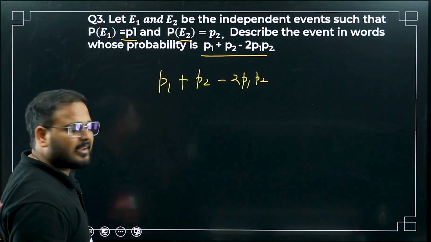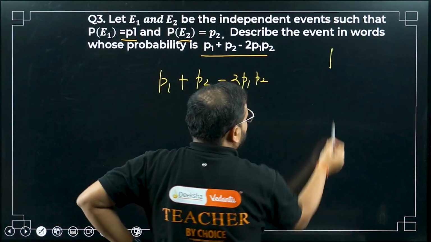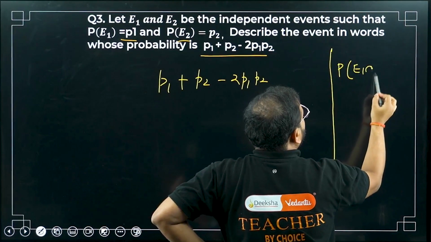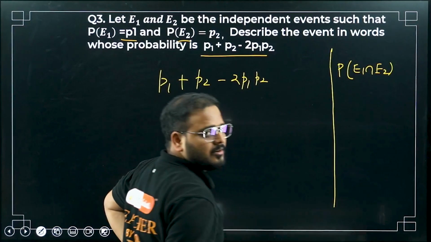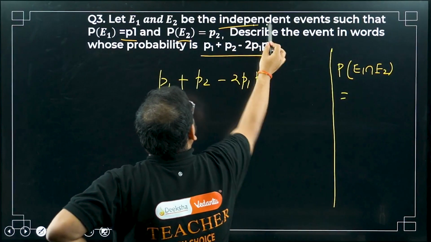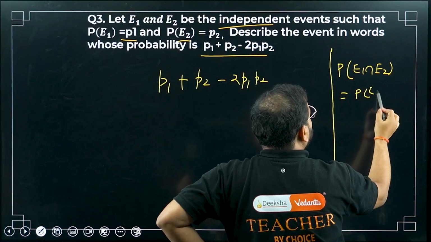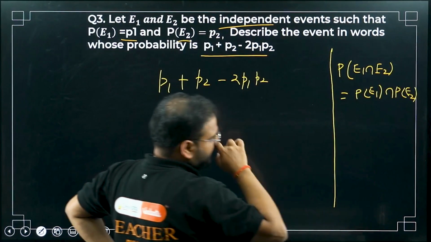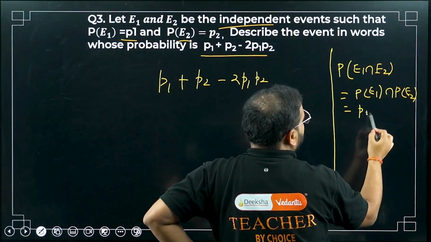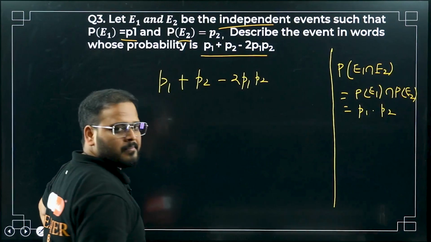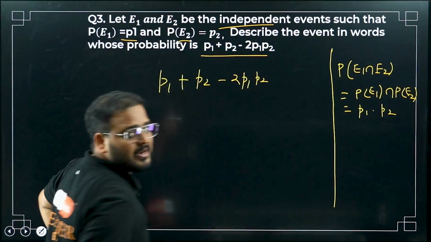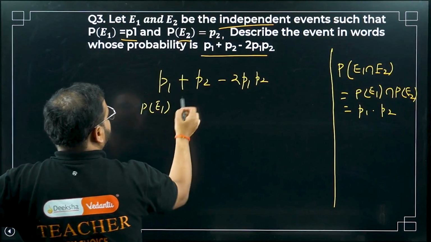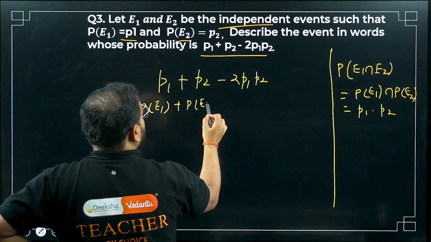Before I write this, I have one adjustment to make. Let's check here. P of E1 intersection with E2 will be what? We know they are mutually independent events, meaning P of E1 times P of E2. So simply P1 into P2. That's the condition of independence. Right here, P1 is simply P of E1, and P2 is P of E2.